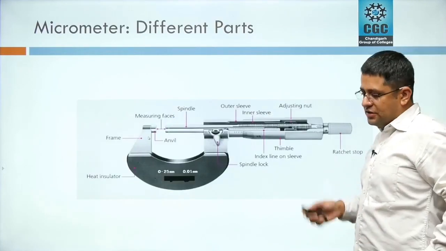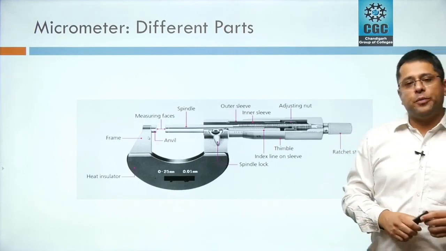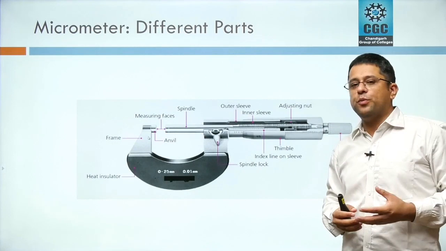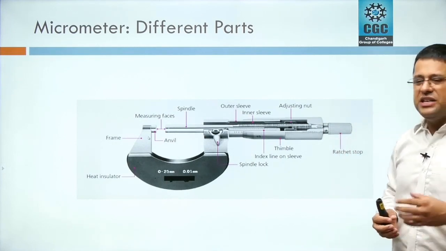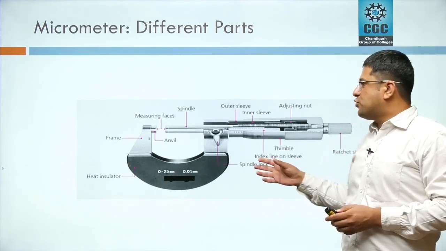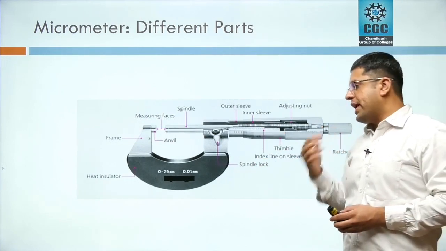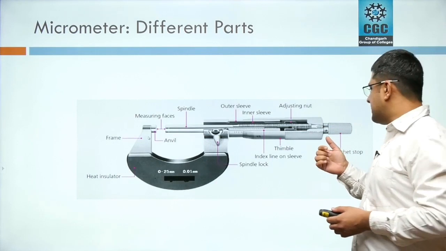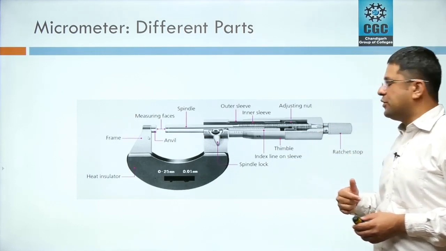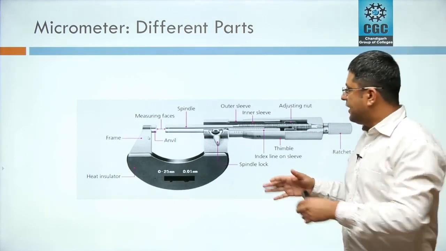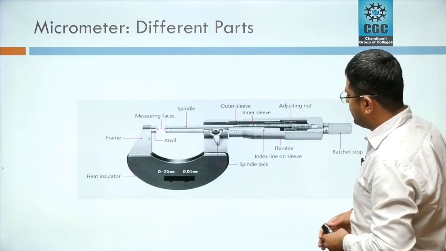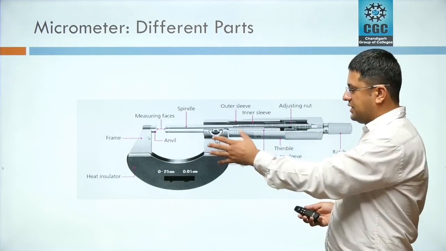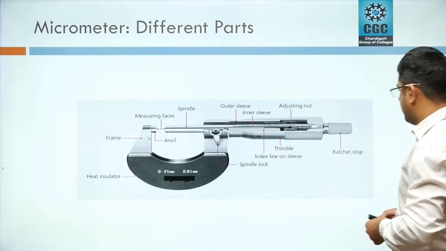Now next instrument we are going to study is a micrometer. This is also very widely used and is measuring instrument. You can find this instrument in each and every industry. This instrument is more accurate in comparison to vernier caliper because its least count is less in comparison to vernier caliper. There is an exploded view of the micrometer is shown here. There are some parts listed here. We are going to discuss each and every part and for your reference.